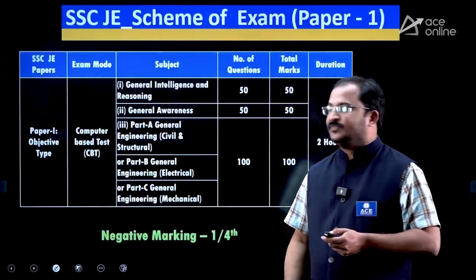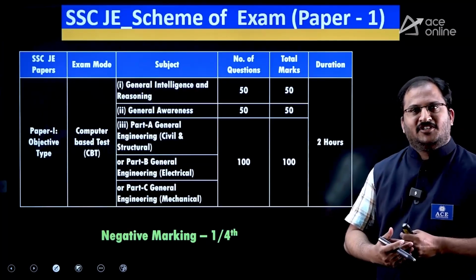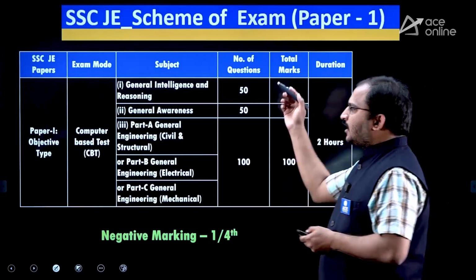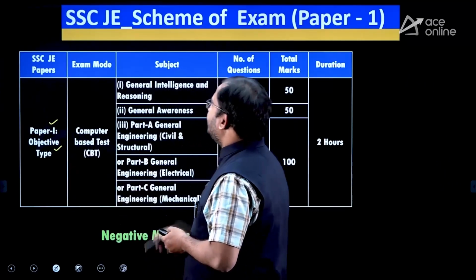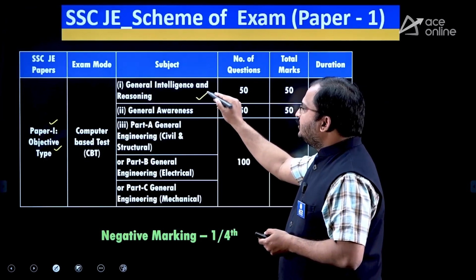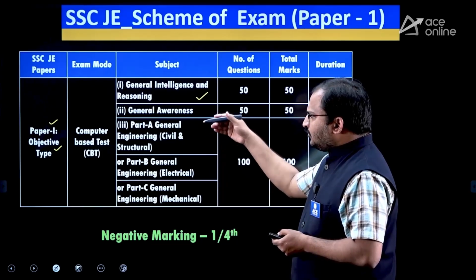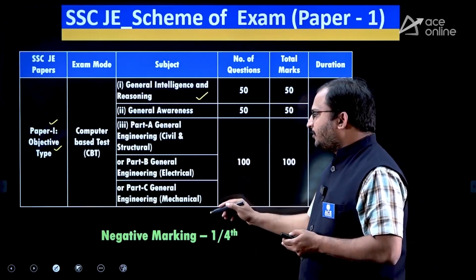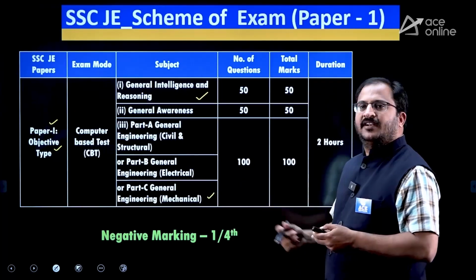Engineer Examination. Now, coming to the pattern of the examination, this examination contains two computer-based tests. The first one, the computer-based test paper 1, is objective type, and here you will have three parts. First one is general intelligence and reasoning, second one general awareness, third one, for civil engineering a separate technical paper will be there, for electrical engineering a separate technical paper will be there, and for mechanical engineering students a separate technical paper will be there.